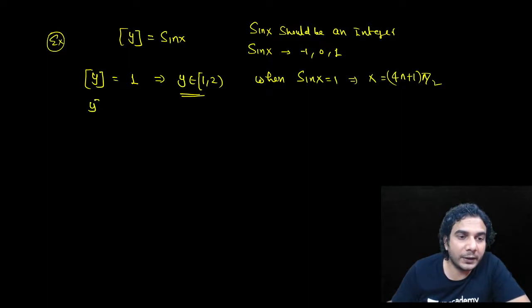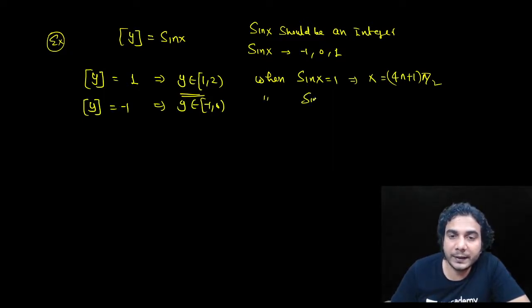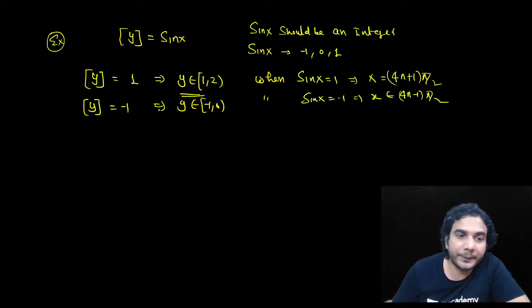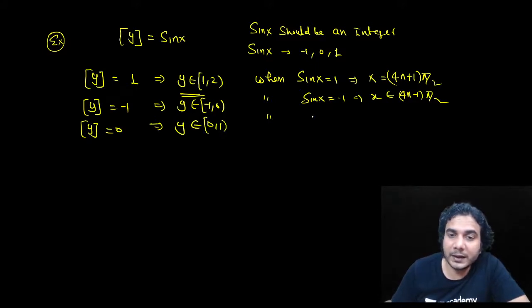Similarly, you'll get greatest integer of y is equal to -1. Then y will be -1 to 0. And when will this happen? When sin x is equal to -1, or you can say x belongs to (4n-1) times pi by 2. And similarly, greatest integer of y will become 0. That means y will be 0 to 1. And when will this happen? When sin x is equal to 0, and sin x is 0 when x is equal to n pi.